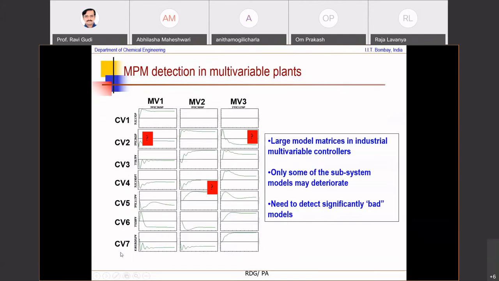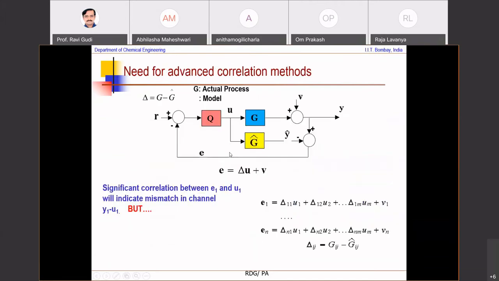I have 7 controlled variables and 3 manipulated variables. This becomes a large matrix of transfer functions, whose accuracy needs to be monitored very closely. You want to make sure that significantly bad models are highlighted based on some kind of analysis. So what is done? You look at the error residuals and write down all of the error residuals for each of the n output variables as a function of each of the m input variables. So if you look at a correlation between E1 and U1, it might detect.